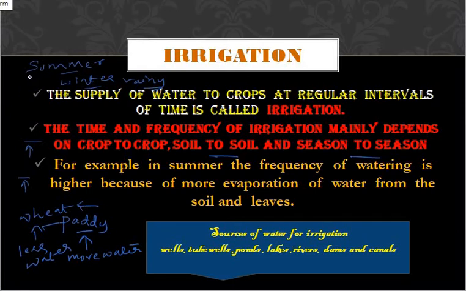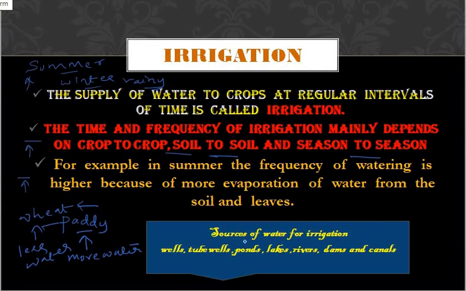In summer, you will see the evaporation process to be rapid compared to winter and rainy. So during summer, you need to irrigate the crops more frequently when compared to winter and rainy. That is what I am explaining here. The time and frequency of irrigation mainly depends on crop to crop, soil to soil, as well as season to season. For example, in summer, the frequency of watering is higher because of more evaporation of water from the soil and leaves.